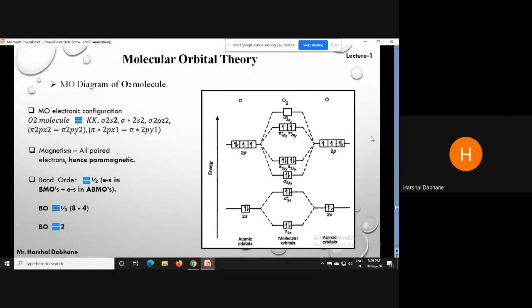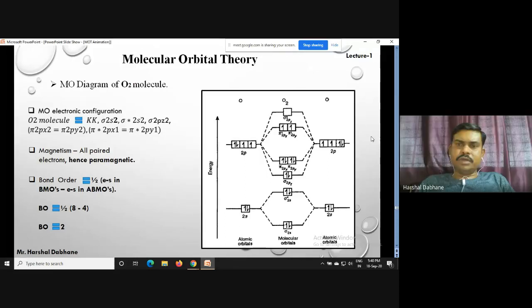Okay, so in the last lecture we talked about the construction of the molecular orbital diagram of the O2 molecule. First, we have to write down the electronic configuration of oxygen, which is 1s2, 2s2 and 2p4. We have to write down the electronic configuration for both oxygen atoms, first and second. Then we have to construct this molecular orbital diagram.